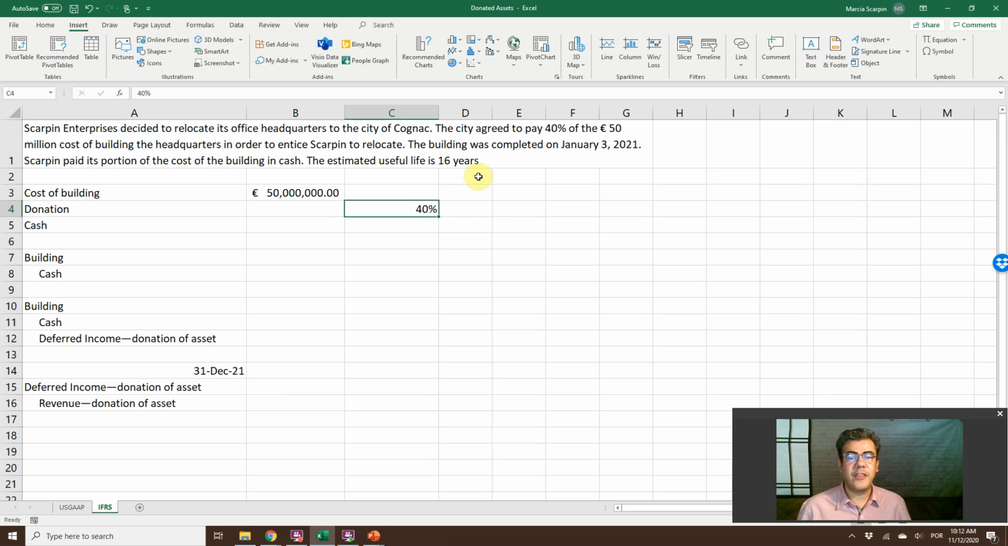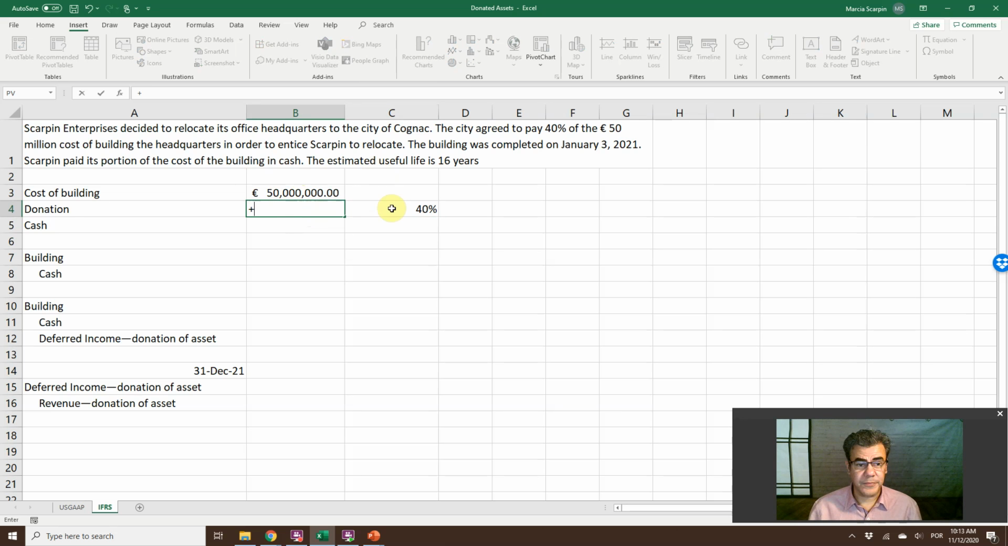The building was completed on January 3rd, 2021, and Scarpin paid its portion of the cost of the building in cash. And the estimated useful life is 16 years and no residual value. So we will not consider residual value here, and we don't need residual value. We will talk about it later. So donation, 50 million times 40%, so 20 million euros, and cash 50 less 20. We will pay 30 in cash.